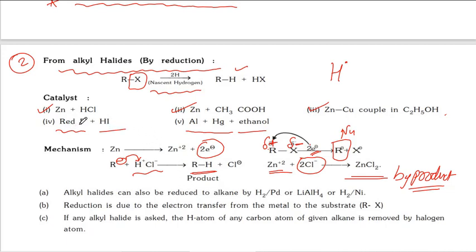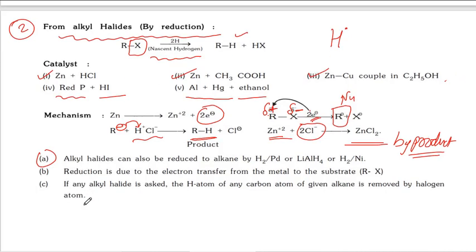Alkyl halides also react with a non-metal, that is phosphorus plus HI, also producing alkanes. Other than these reagents, two or three more reagents are there.